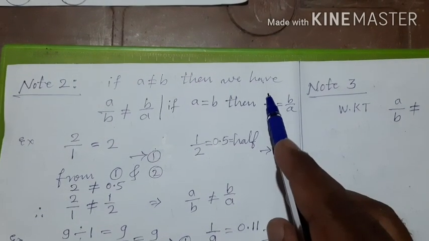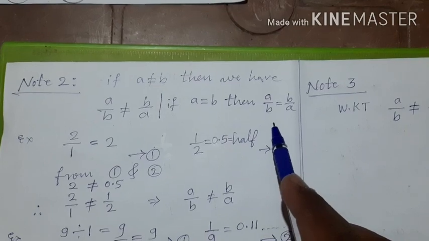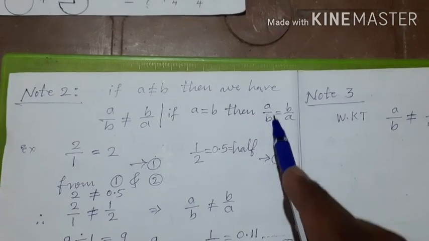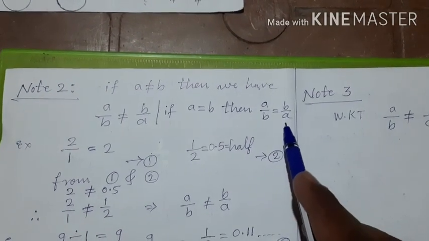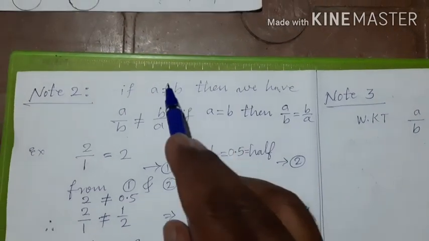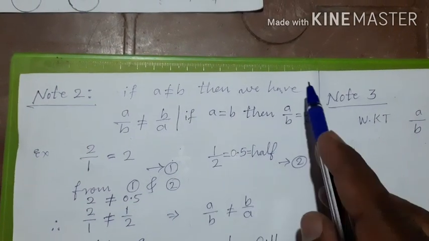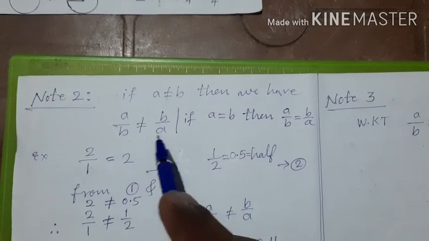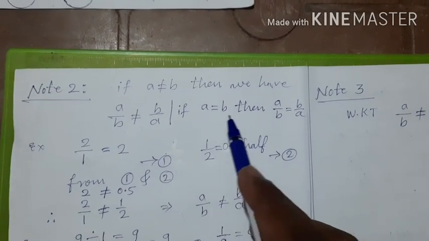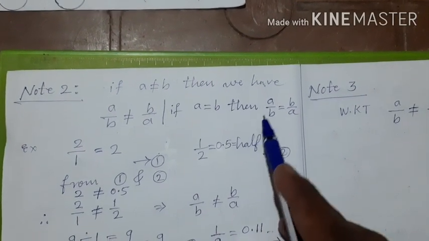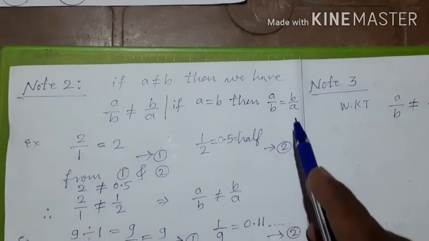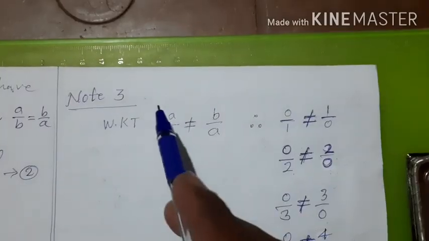If A is equal to 2, B is equal to 2, then 2 by 2 is equal to 1, 2 by 2 is equal to 1. That is why if A is not equal to B, then we have A by B is not equal to B by A, and if A is equal to B, then we have A by B is always equal to B by A. Okay?